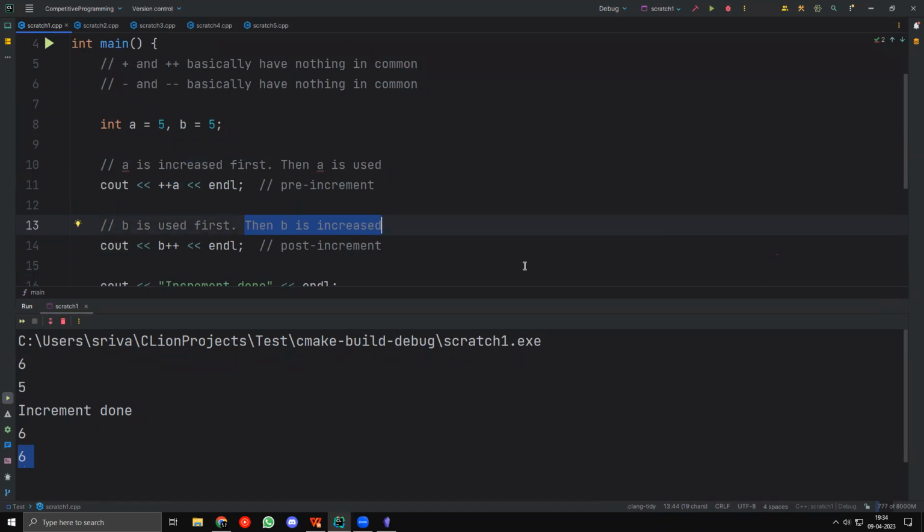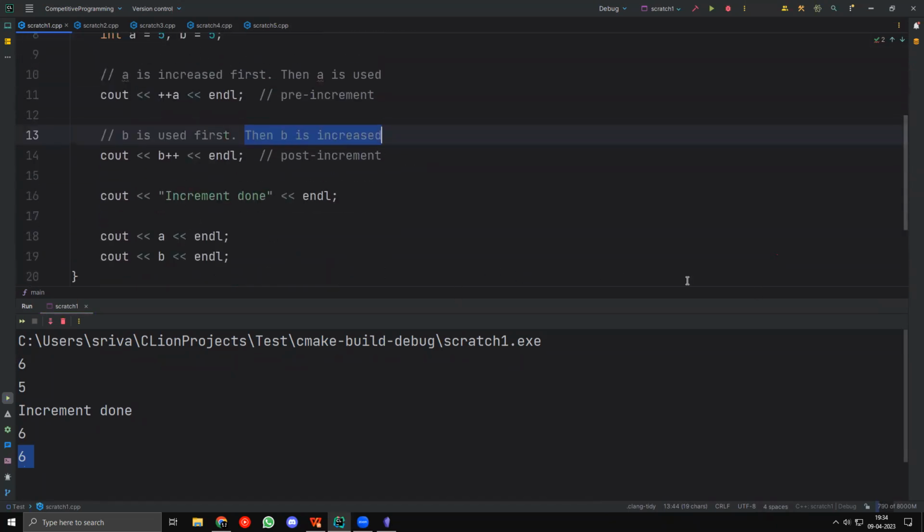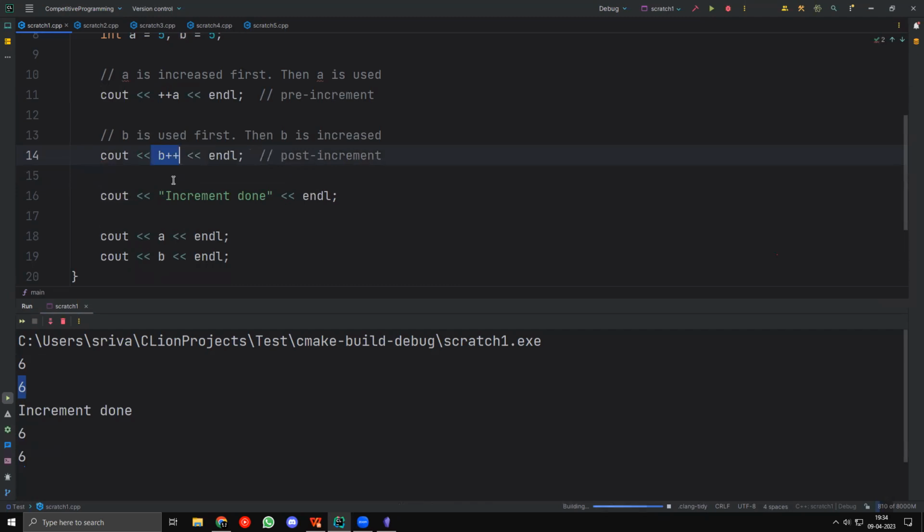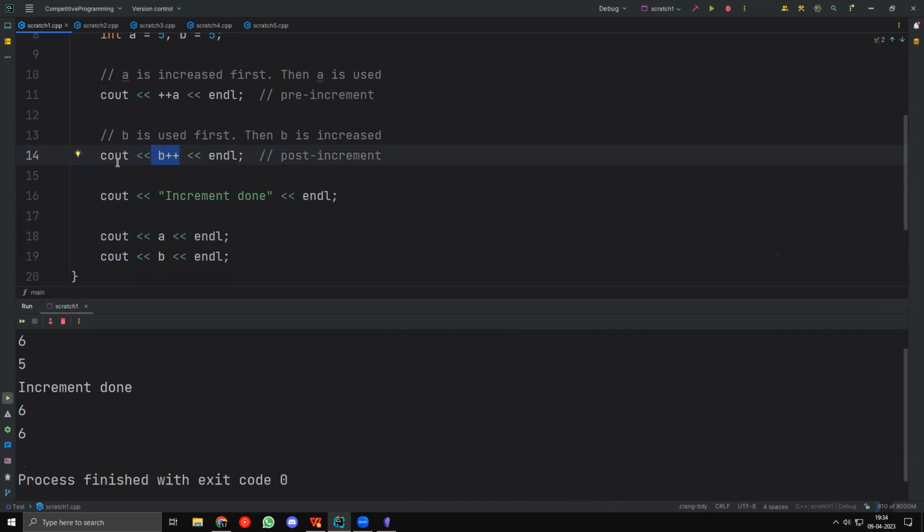At the end, how come b again became 6? So Sambit, basically after I did b++, at the end here, it's already equal to 6. If I had taken b++ outside like this, you will see that it's equal to 6. But when I output b++, then it is equal to 5. After b++ is done, it will increase, but before b++ is done, I am already taking the value. I'm doing cout b++, which means I'm taking cout b and then b++.